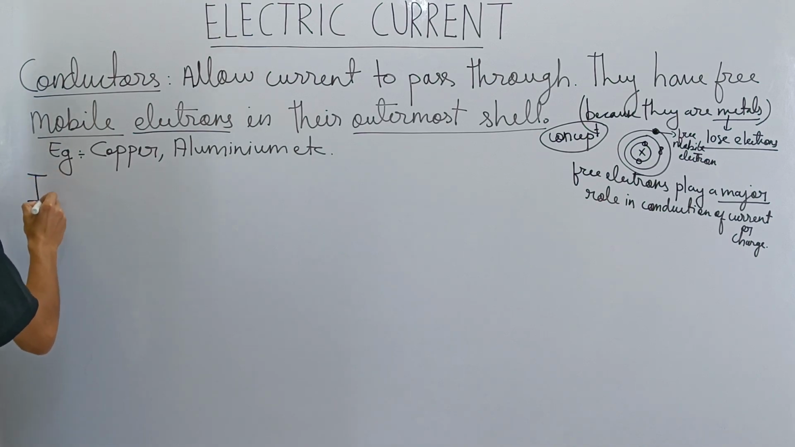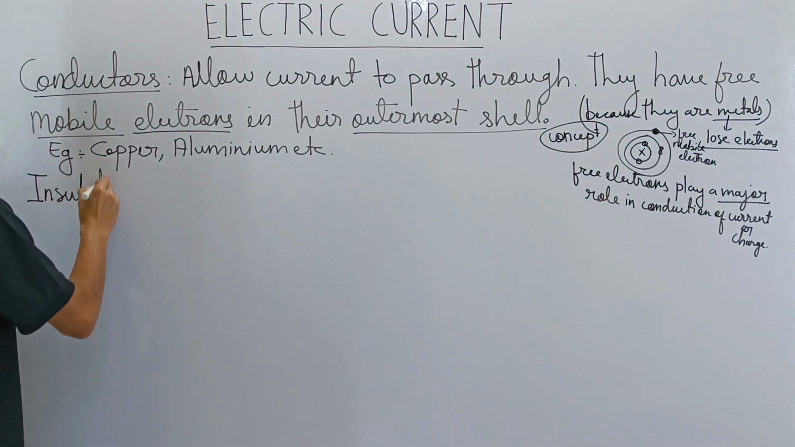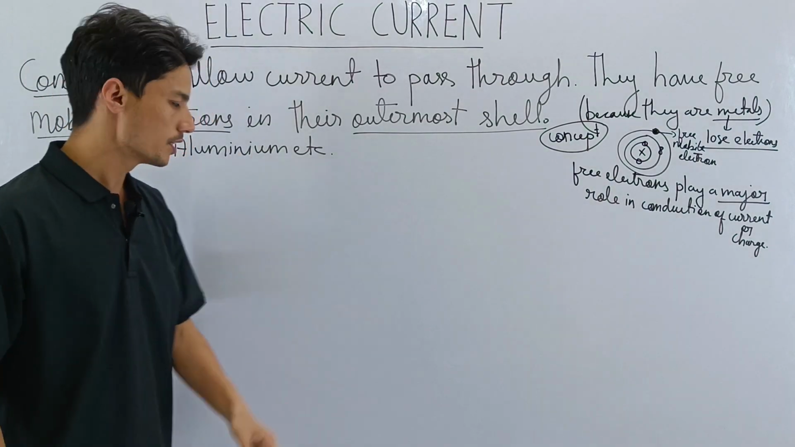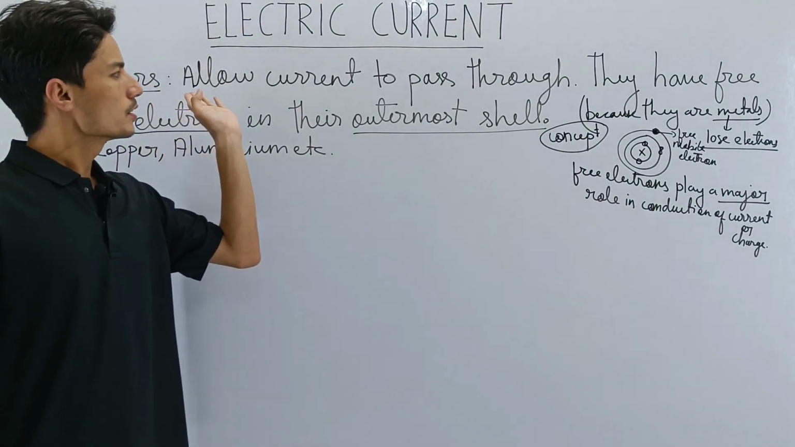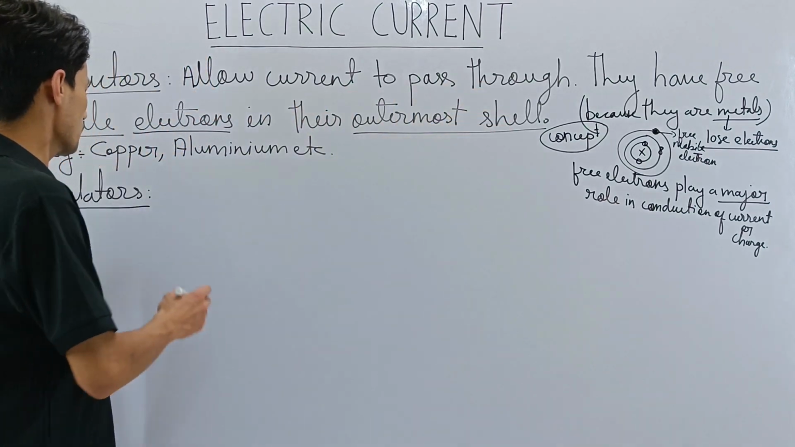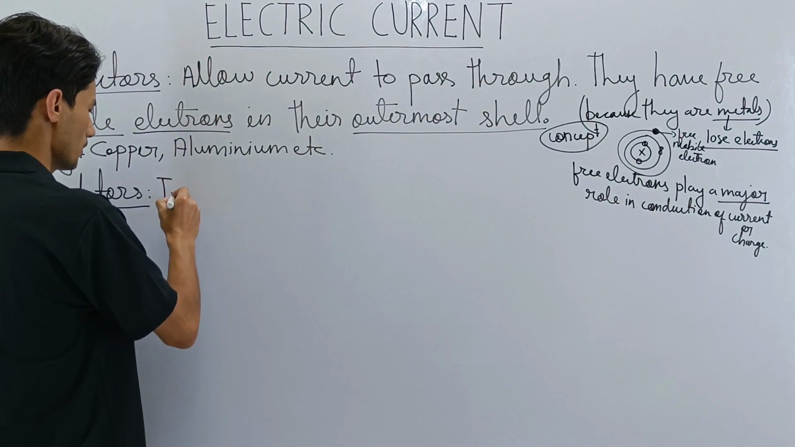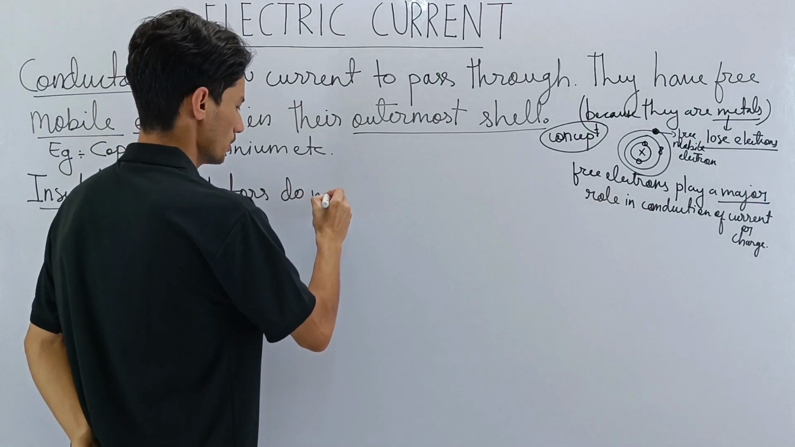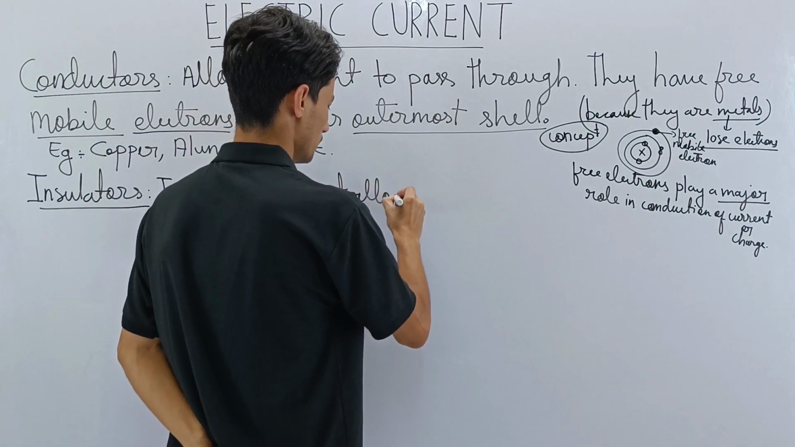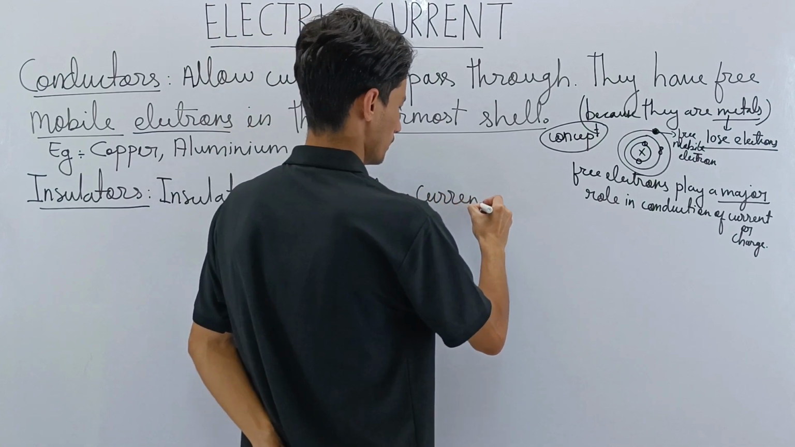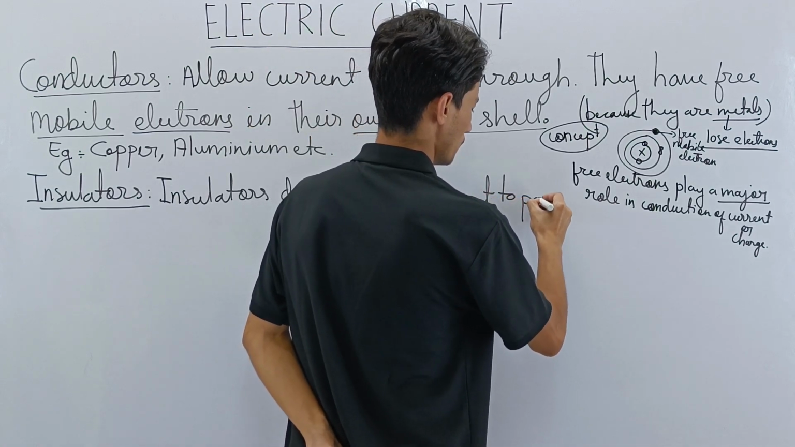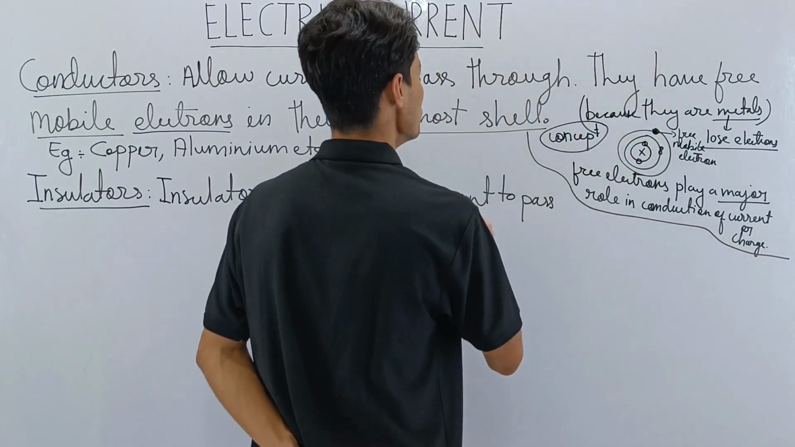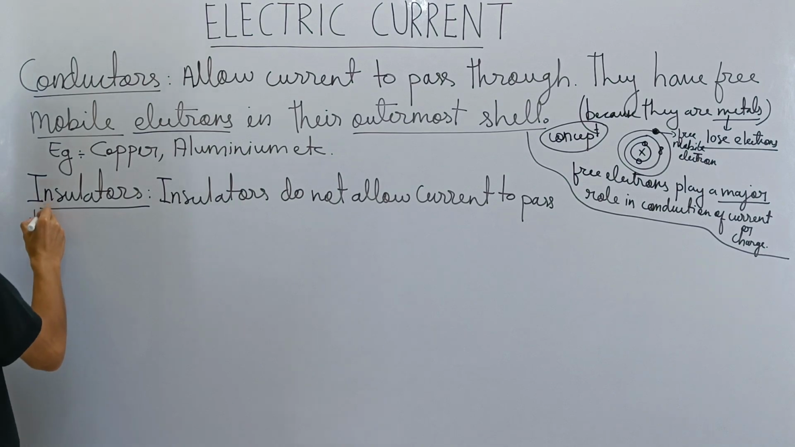insulators. So the next point is insulators. So who are insulators? Insulators are the exact opposite of conductors. Conductors allow current to pass through. Insulators will do the opposite of what conductors do. Insulators do not allow current to pass.